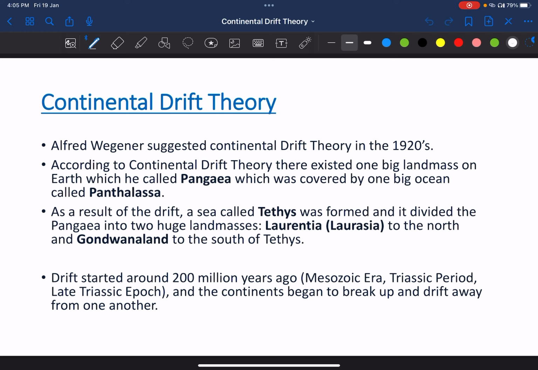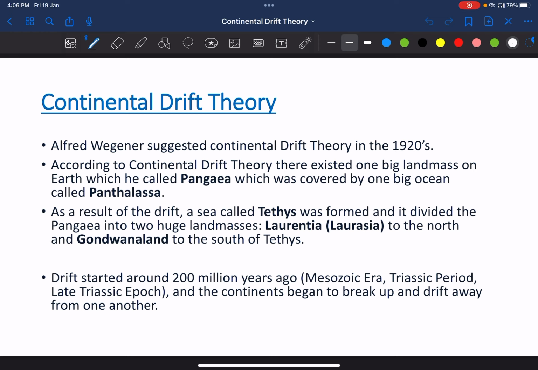As a result of the drift, धीरे धीरे drift हुआ क्योंकि इन्होंने assume किया कि drift हुआ है. So as a result of drift, a sea called Tethys was formed. और जो वो supercontinent Pangaea था, that was broken down into two big land masses. One is Laurasia, another is Gondwana land. Laurasia was, you can say, the northern hemisphere and Gondwana land was in the southern hemisphere and between them was a sea called Tethys Sea.